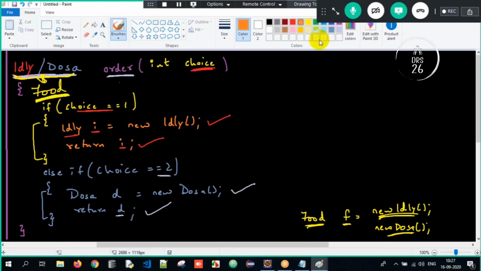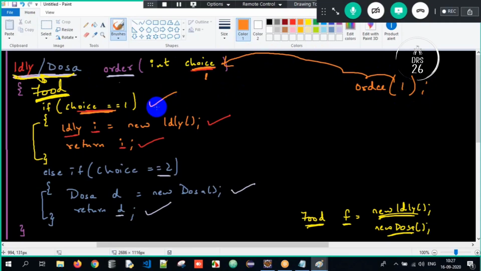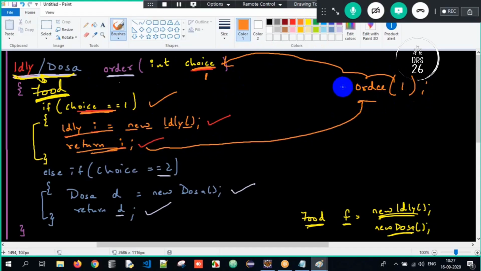Now here, when I call order and I pass it as 1, the control goes juk, juk, juk, the control goes to 1. Is choice equal to 1? Yes, true. I will create an idli object and it is returning an idli object. But now here, again, I will write it as food. I'll write it as some object, obj, and the return type is idli.